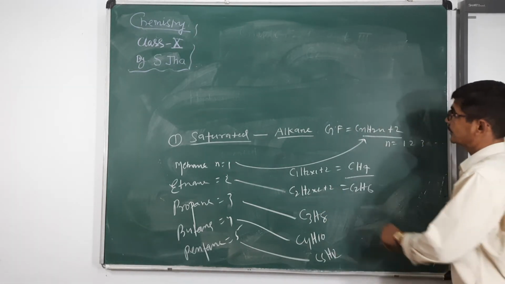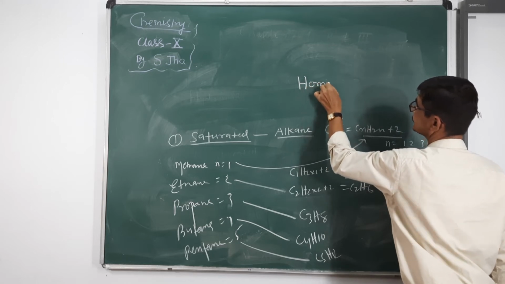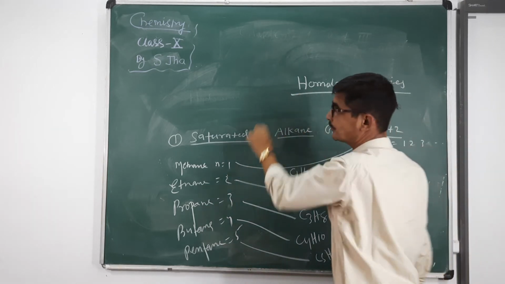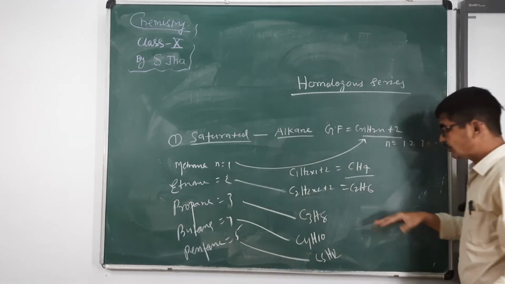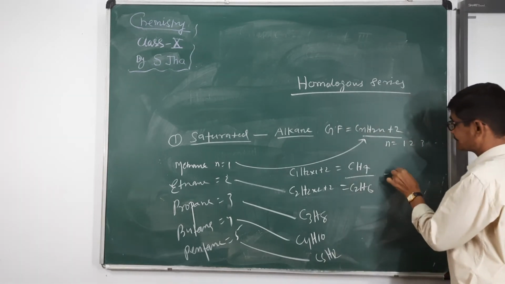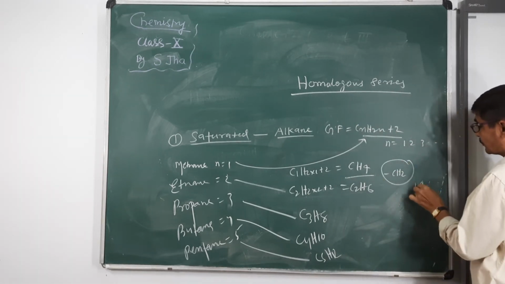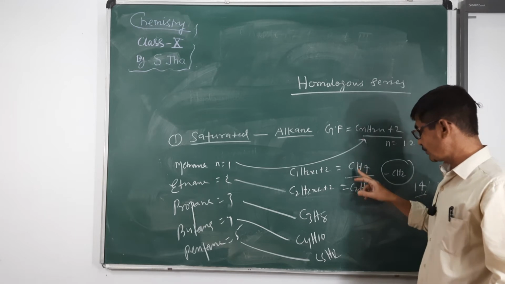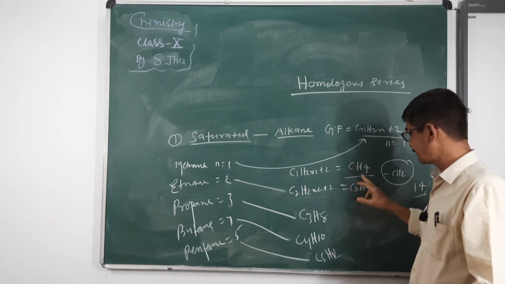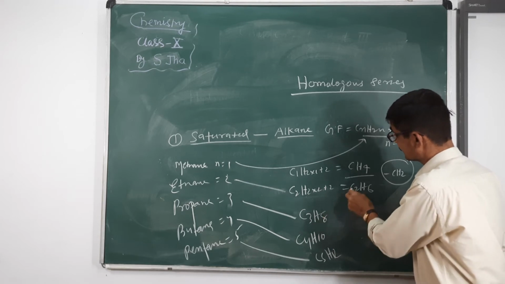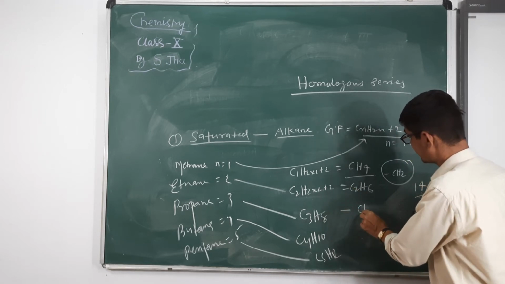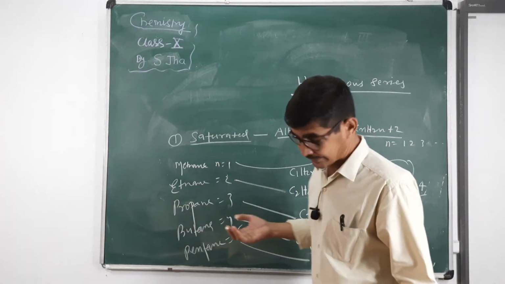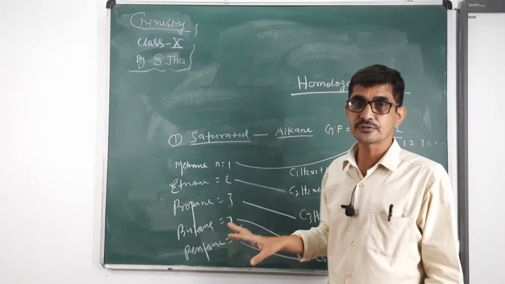Now let us understand the term homologous series. What do you mean by homologous series? The difference between two continuous hydrocarbons is CH2, and the molecular weight differs by 14 because 12 plus 2 is 14. One carbon increases and two hydrogens increase, continuously. In case of ethane and propane, the same thing happens, CH2. In this way a series is formed, that is called homologous series.